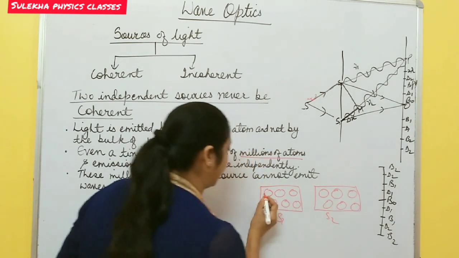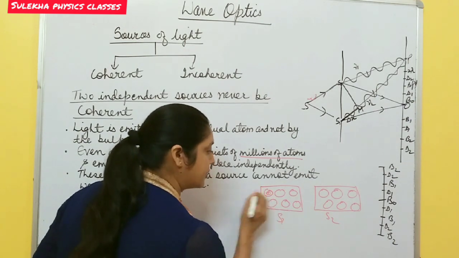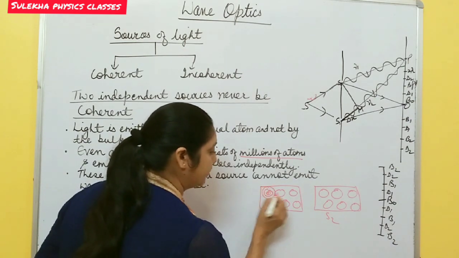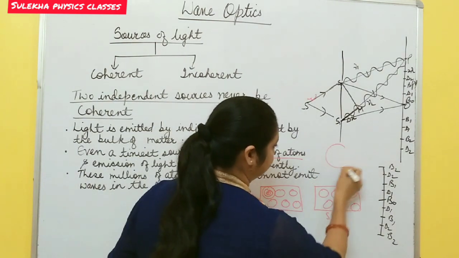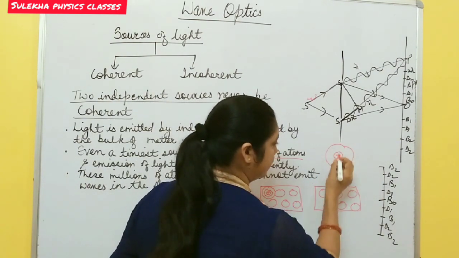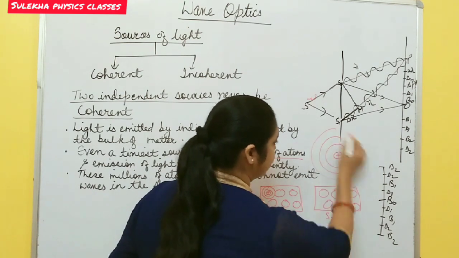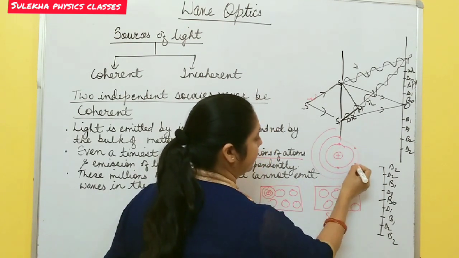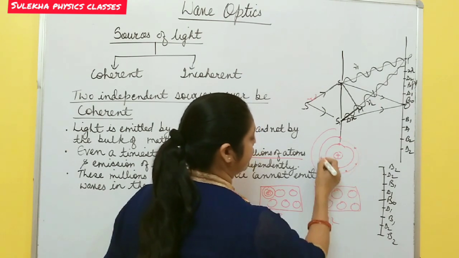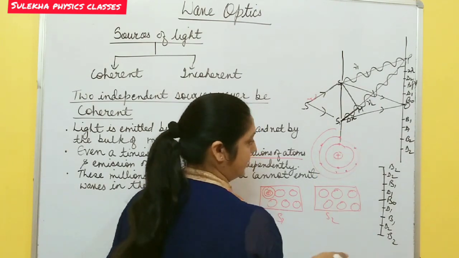At the center of each atom, the nucleus is present and electrons revolve around this nucleus. Let us draw one atom. This is the center, and these are different shells. The first orbit has 2 electrons, the second orbit 8 electrons, and in this way the next orbit.